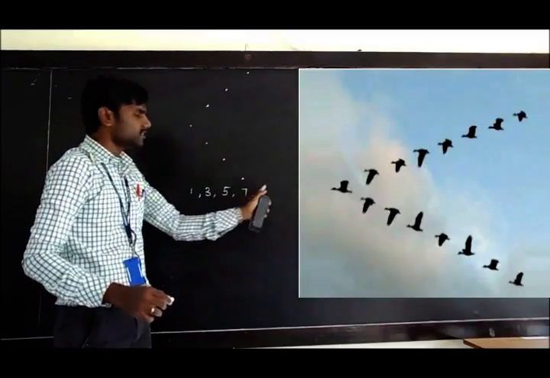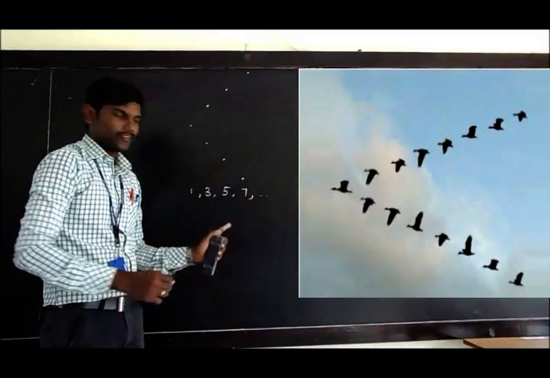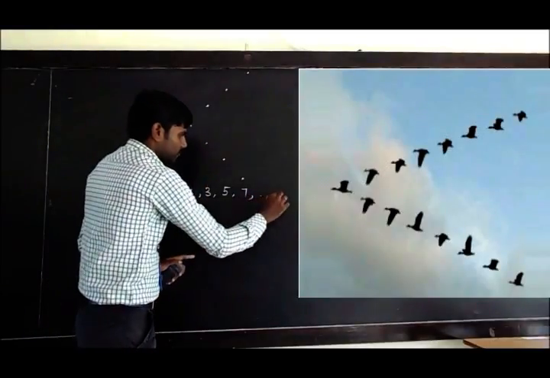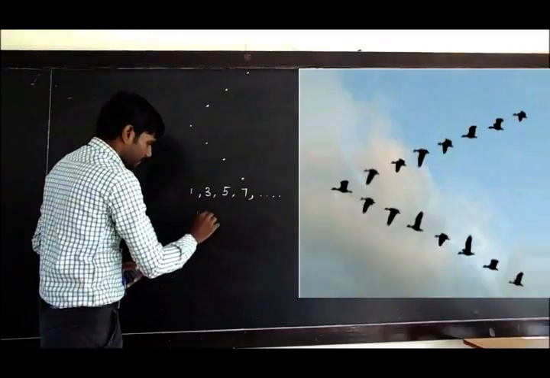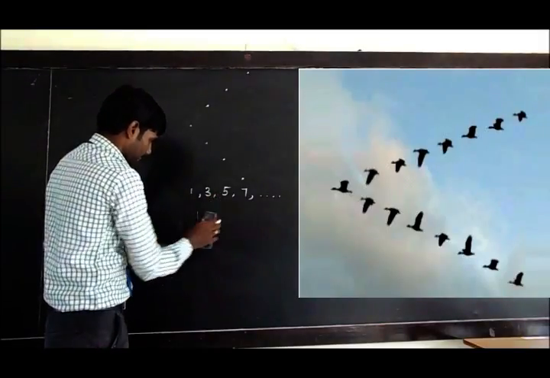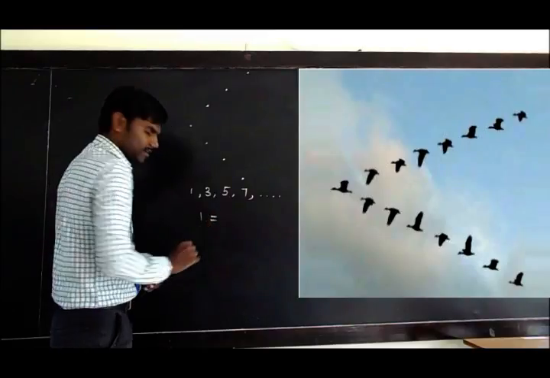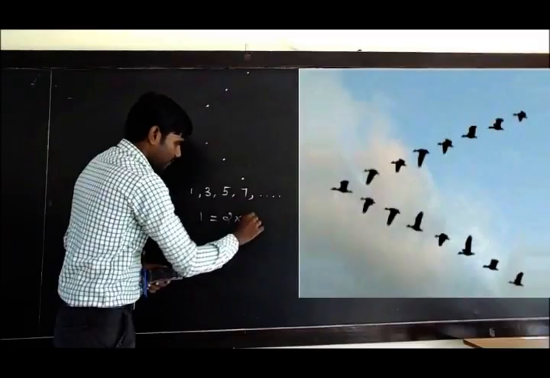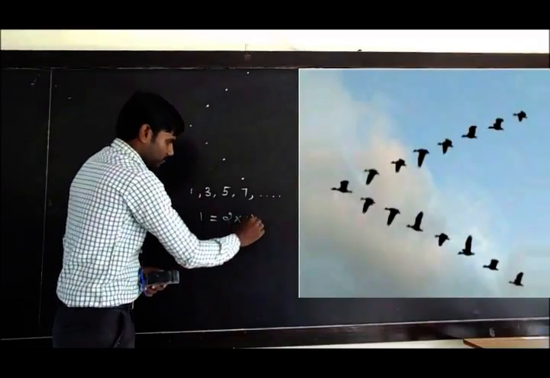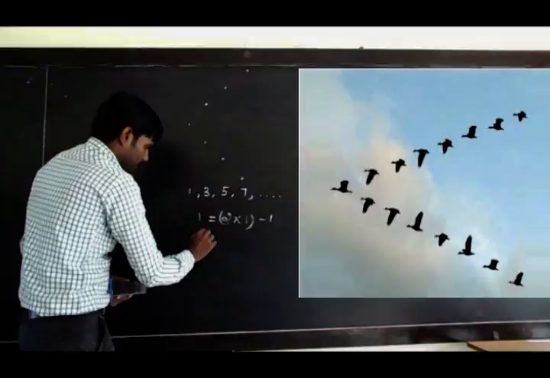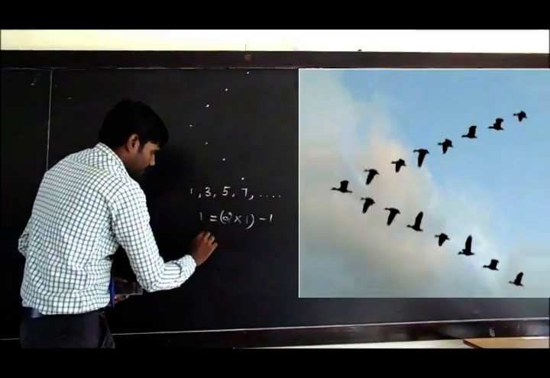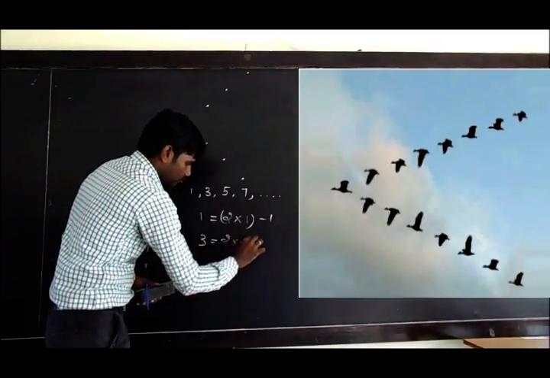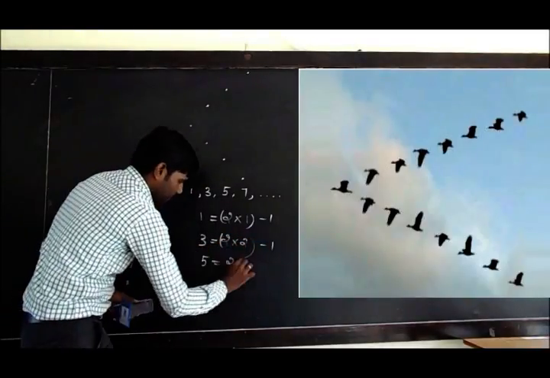Now here each row 2 is added. If the birds are flying in this pattern in the sky, it looks like the odd numbers. The odd numbers are represented differently: 1 equals 2 into 1 minus 1, because each row 2 is added. So we multiply 2 into 1, and we need to get 1, so minus 1. Next, the second number 3 equals 2 into 2, that is 4, so 4 minus 1 is 3, and so on.